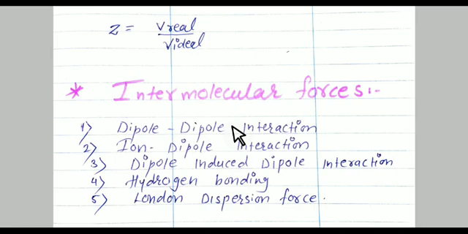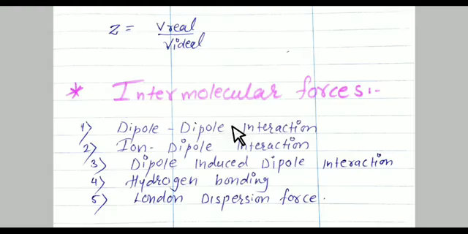Dipole moment is shown by mu, and the formula of dipole moment is mu is equal to q into r, where q is the magnitude of the charges and r is the distance between the centers of positive and negative charge. Why positive and negative charge? Because of two atoms, one is electropositive which carries positive charge, one is electronegative which carries negative charge. Dipole moment has the unit D, capital D, which is known as Debye.